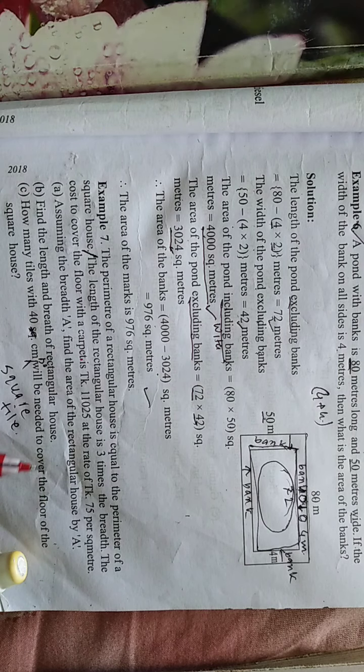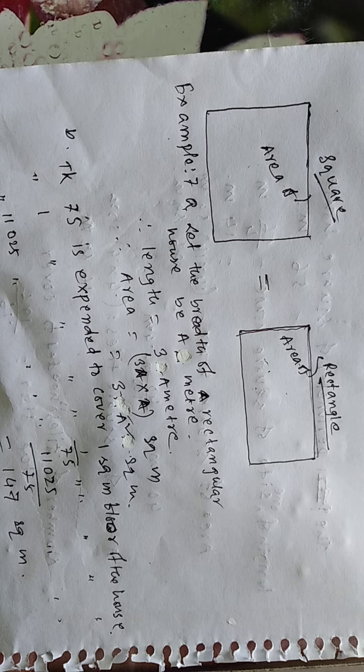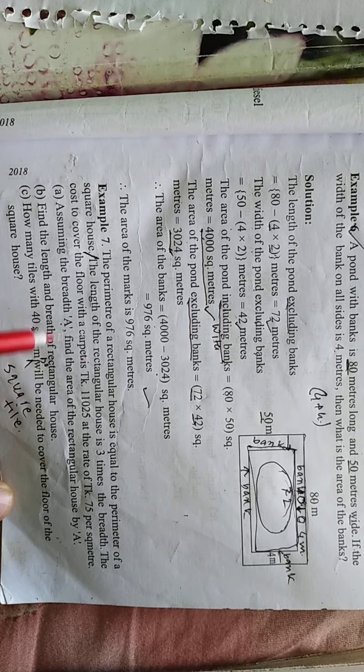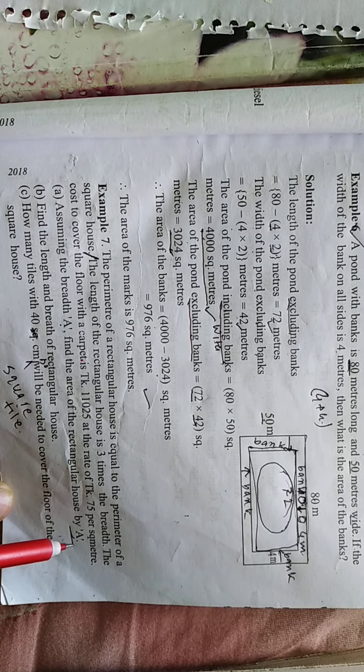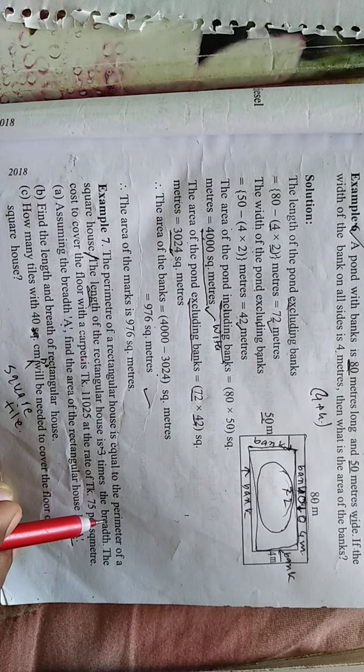Okay, from the first question we have got breadth is a meter. In question A, what is the question? Assuming the breadth of a, find the area of the rectangular house. The length will be 3 times the breadth. If breadth is a, length will be 3a.